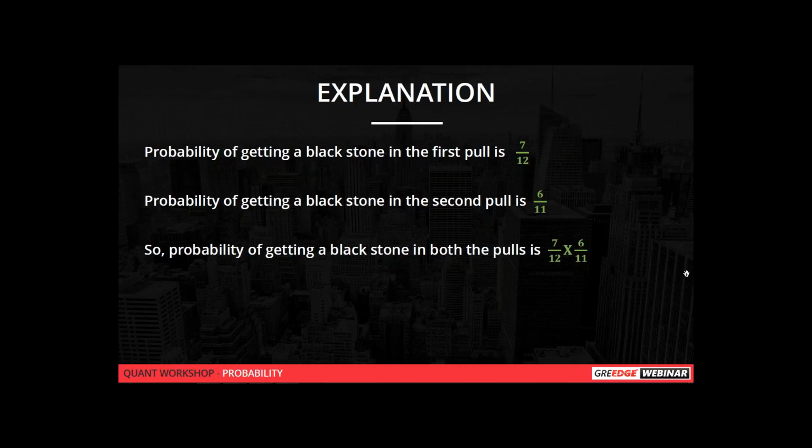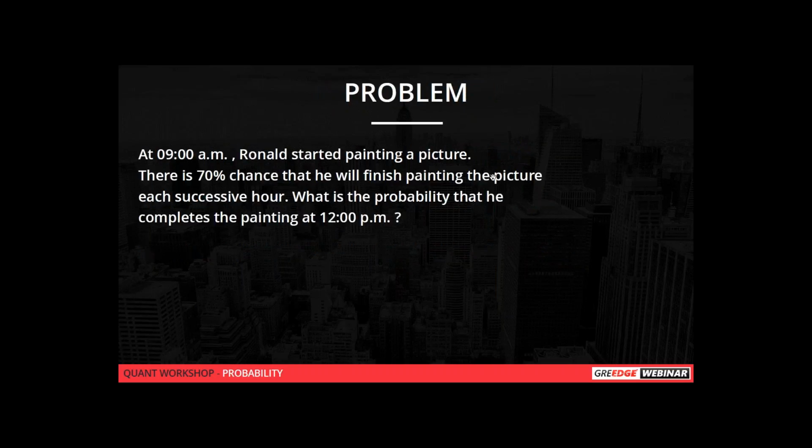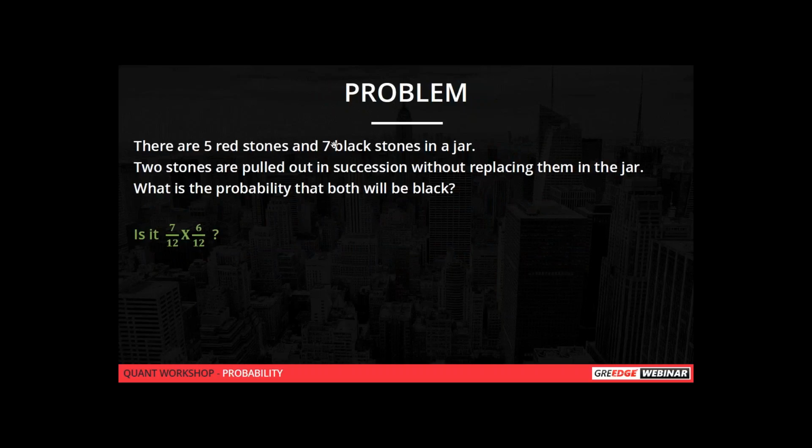Yes, because I'll just explain. So what is the probability of an event? Number of favorable outcomes divided by total number of possible outcomes, right? So there are 7 plus 5 stones in total. So the denominator will be 7 plus 5. And what is our favorable outcome? We have to get a black stone. So that should be the numerator.